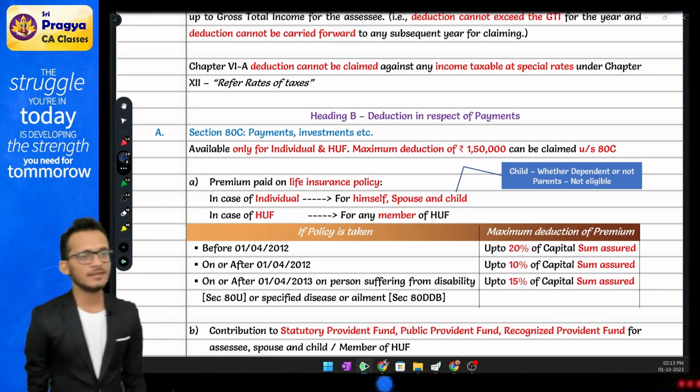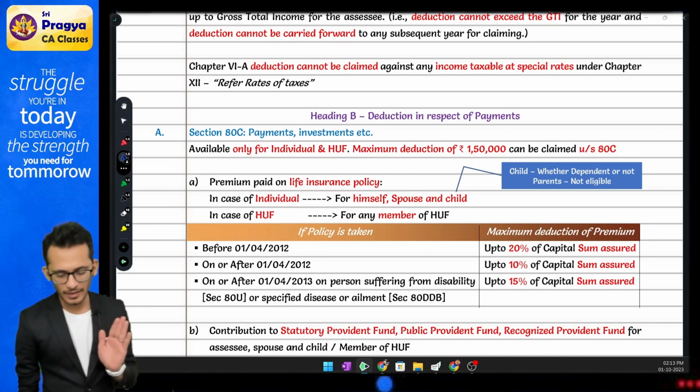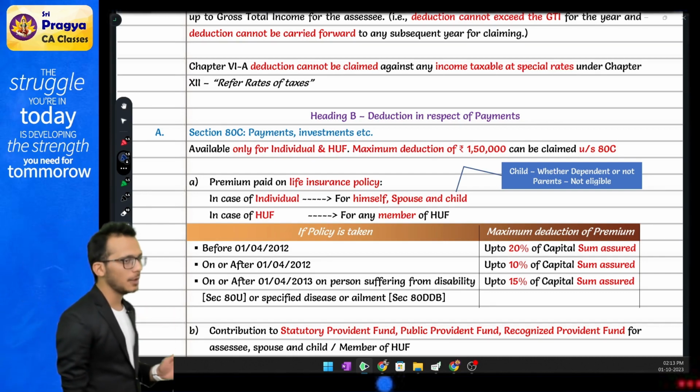Now, life insurance policy is not just for you, it can also be taken for spouse. Children or parents? Children. It is spouse and children. Children and all dependency not required. Parents are fully not eligible.